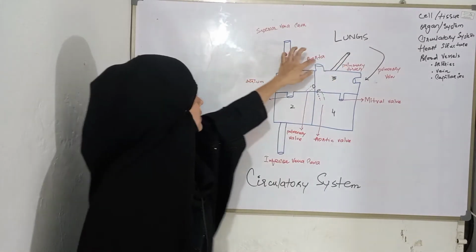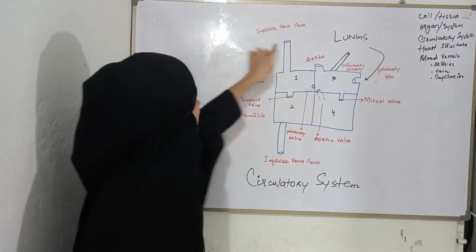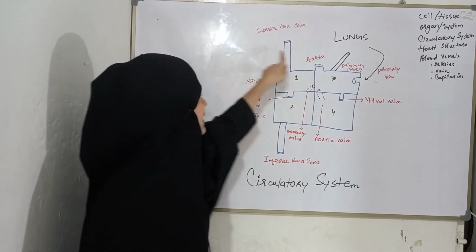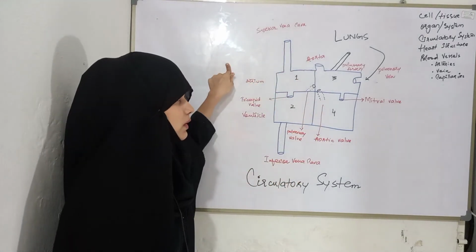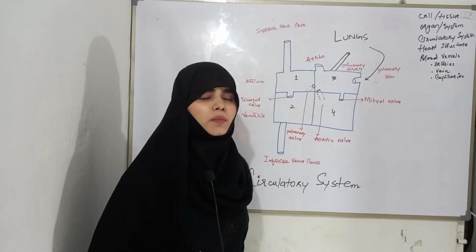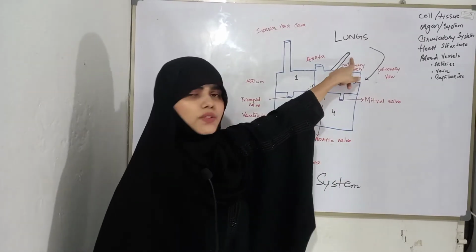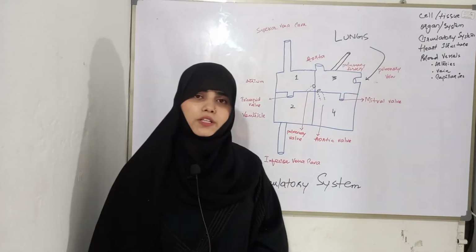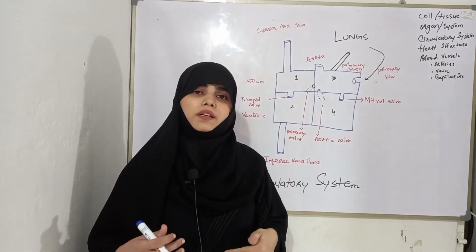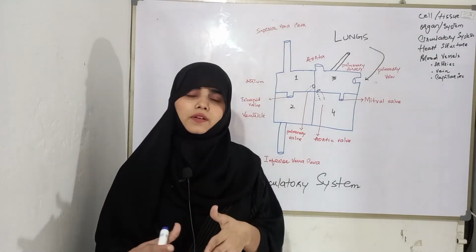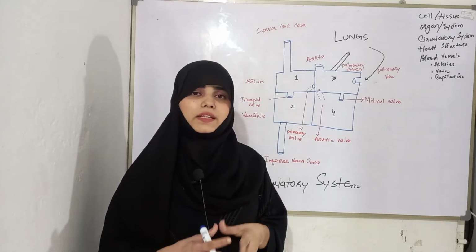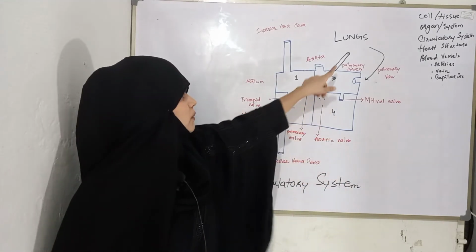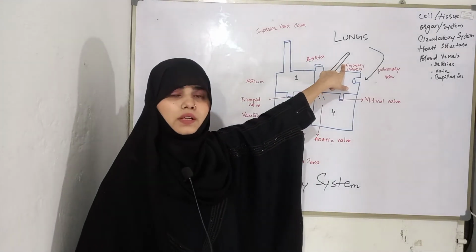Here, the right side of the heart has deoxygenated blood. But you may wonder why the teacher is saying pulmonary artery. All arteries present in our body have oxygenated blood except the pulmonary artery.